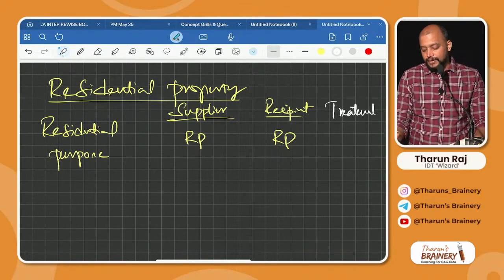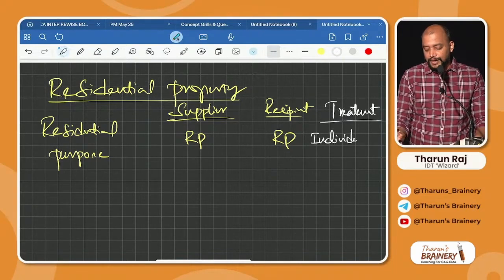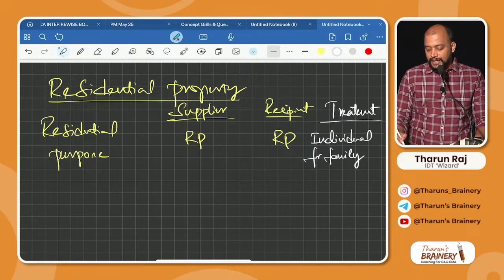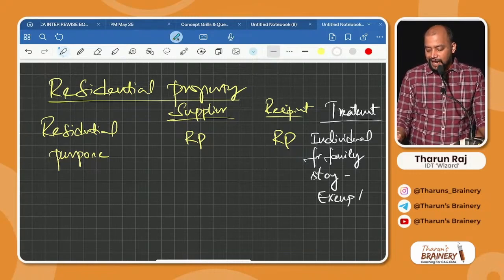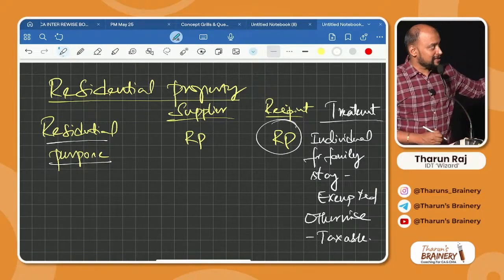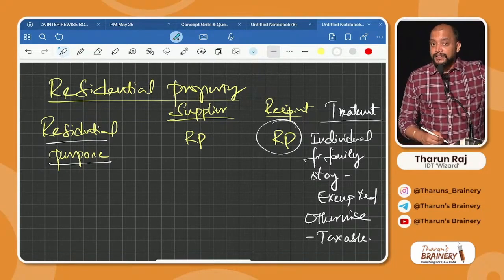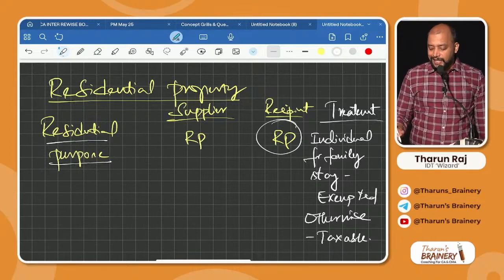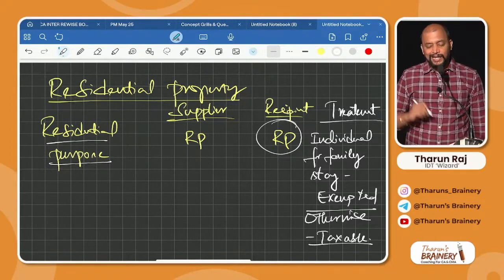Exempted. Sir, individual only exempted, sir. Individual for family stay. Read the book. Individual for family stay is only exempted. Otherwise, it will be taxable. Correct? Carefully read there. For residential purpose to a registered person, only if the registered person is an individual for family stay, it is exempted. Otherwise, it will be taxable.